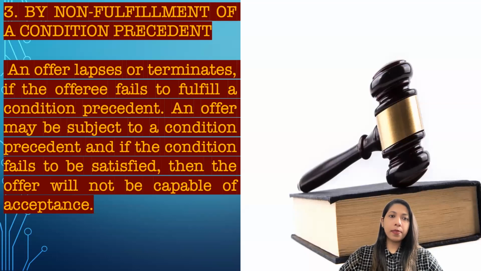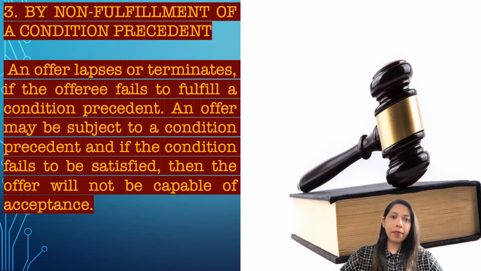The third one is by non-fulfillment of a condition precedent. So condition precedent means a condition that comes before. What is the meaning of that? Imagine I am the offeror, I have given you an offer, and I have stipulated a condition precedent, that is, the offeror is giving a condition to the offeree that you have to fulfill. If you haven't fulfilled the particular condition precedent, there will be a lapse of offer.